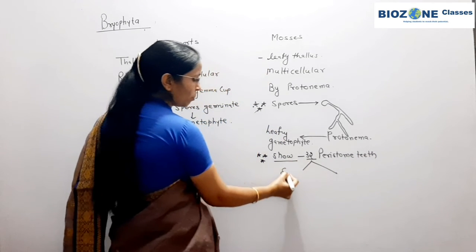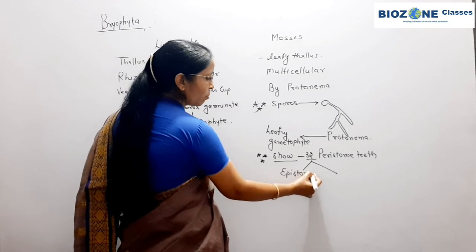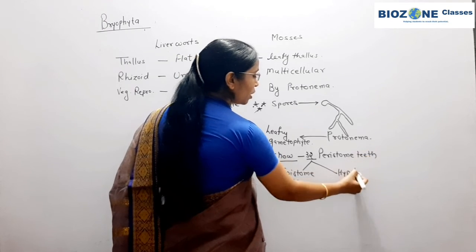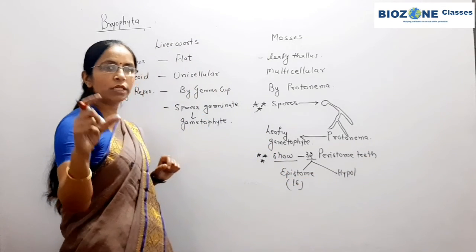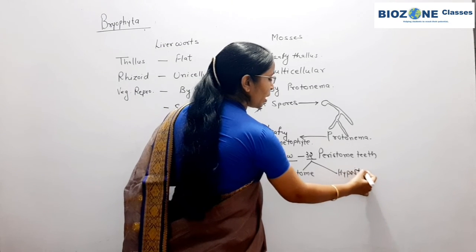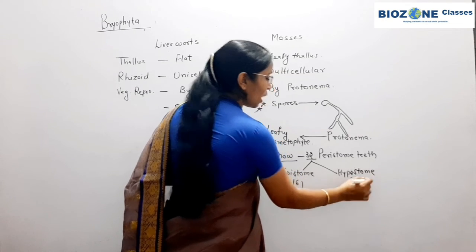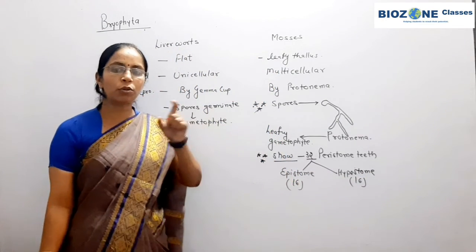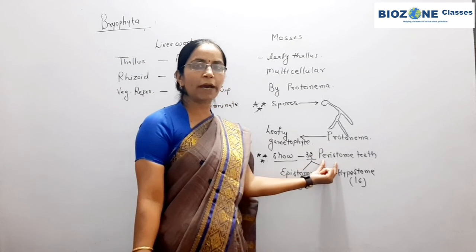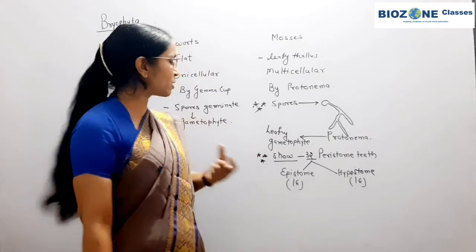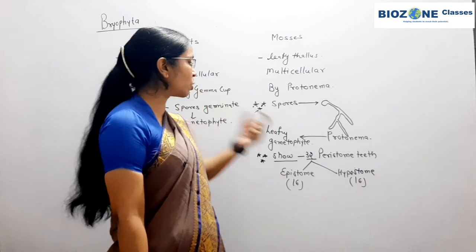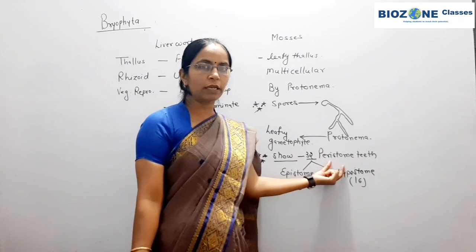These 32 peristome teeth are divided into 16 upper and 16 lower. They are not true teeth, they are teeth-like structures which close the mouth or operculum of the sporophyte. So for objective purposes remember 16 hypostome and 16 epistome close the operculum, totally 32 peristome teeth. This is the specific feature of the capsule of mosses: the mouth of the capsule is closed by the 32 peristome teeth. Clear?